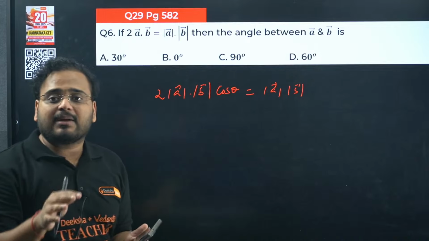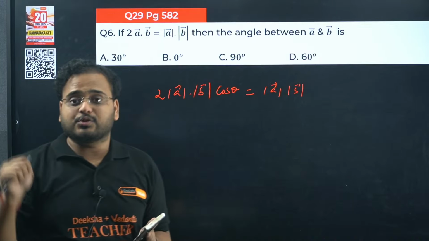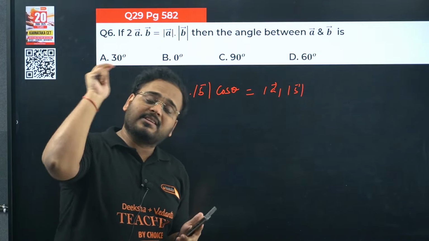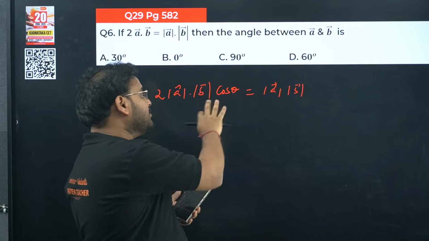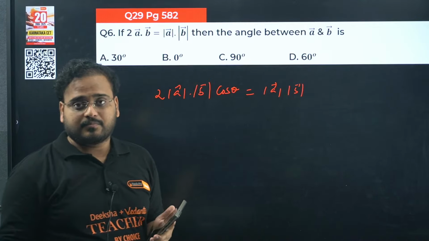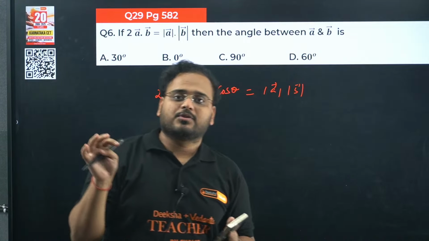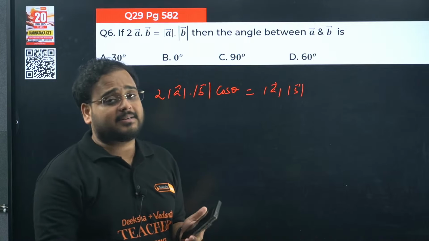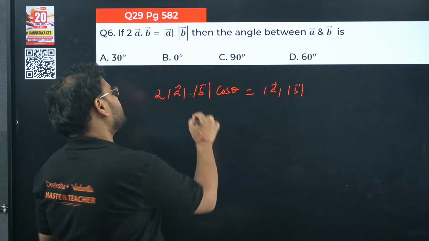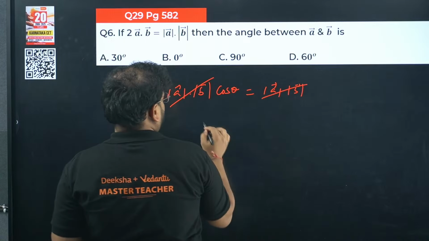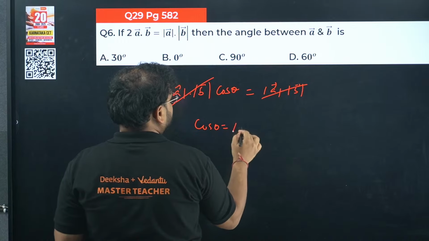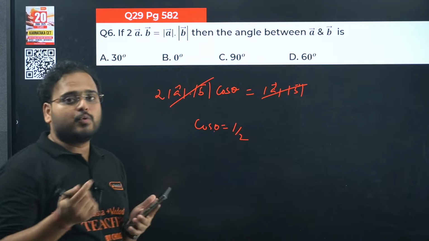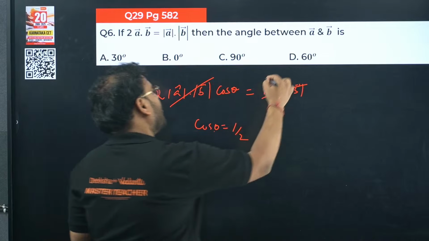Most of the questions we are able to solve using dot product. Okay, so please, very important. Even the angle problems will be helped once you know the dot product or cross product. So you cannot skip these. If you know dot product properly by the concept side, you'll get most of it correct from this particular chapter. Check here, this is cancelled. You're getting cos theta as 1 by 2. Possible at what value? 60 degrees. So answer is option D.